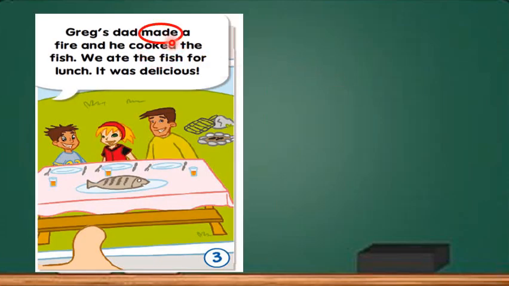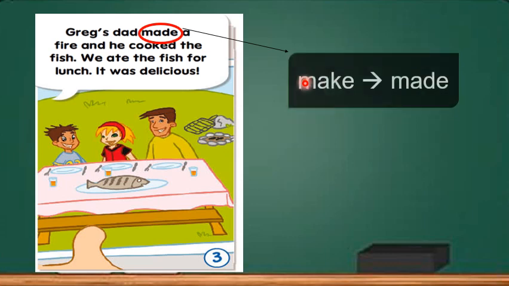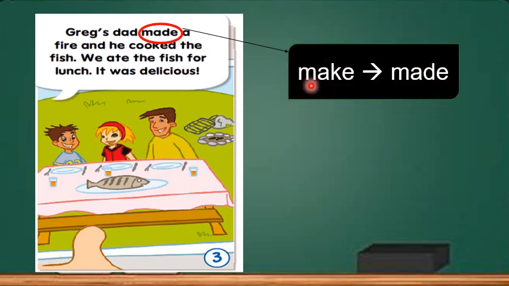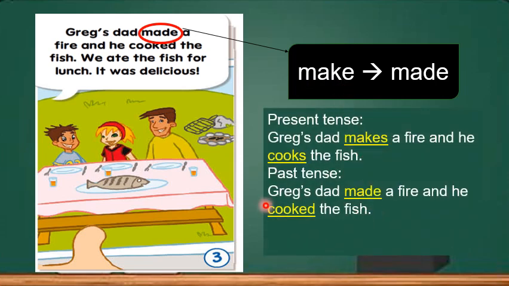In picture 3, made is the simple past tense of the irregular verb make. Here, we can see that cook, C-O-O-K, cook. When it changes to past tense, we just add ed because it is a regular verb. In the past tense, it becomes Greg's dad made a fire and he cooked the fish.